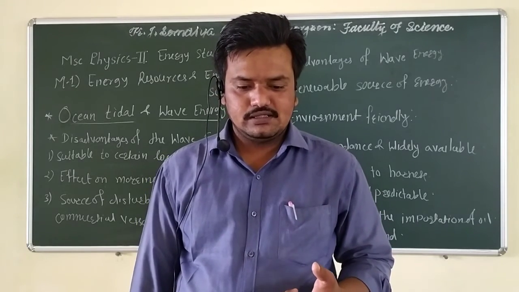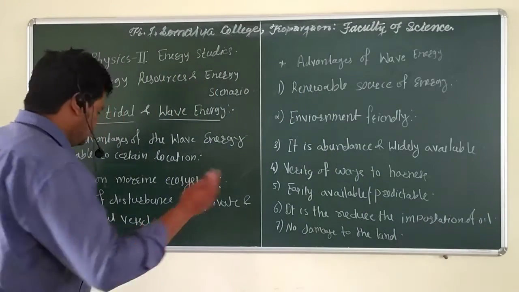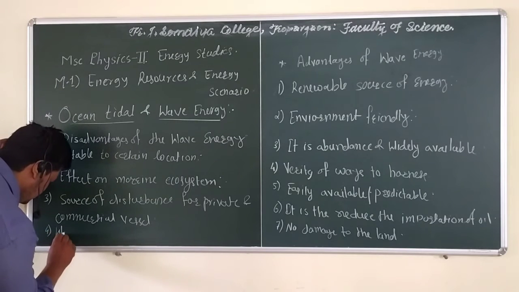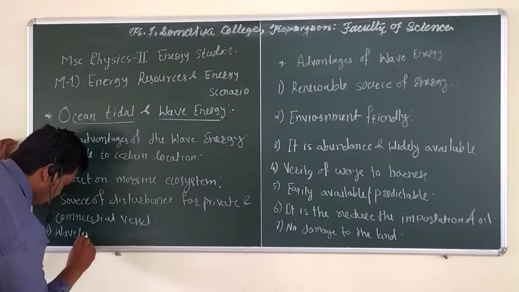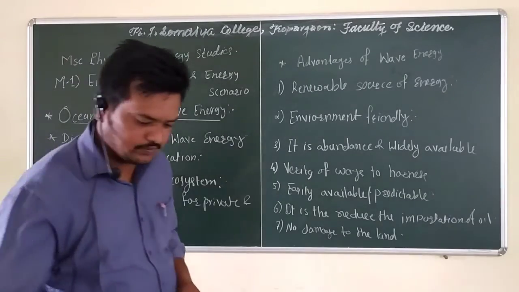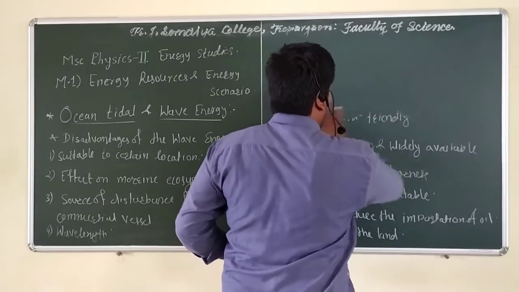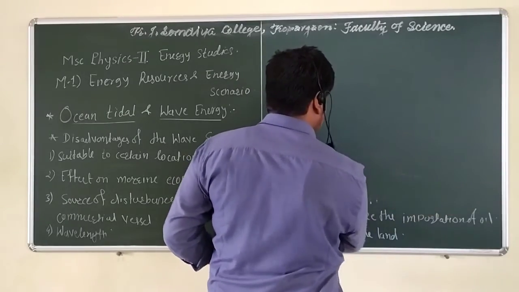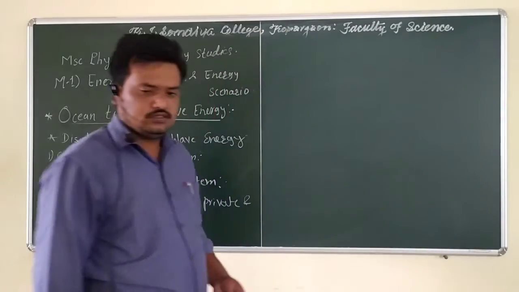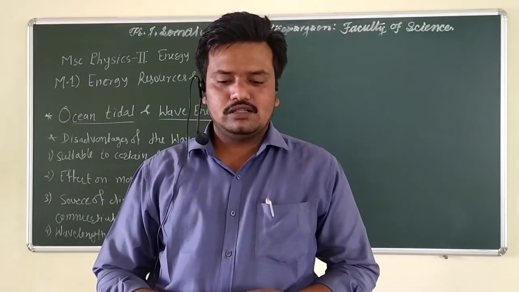The next disadvantage is wavelength. The range of the amplitude or length of the waves affects the generation of electricity.